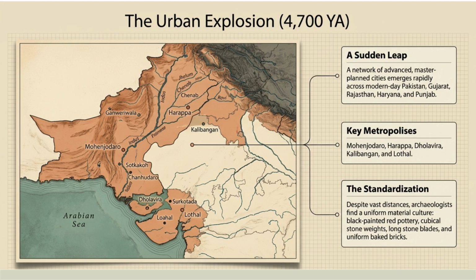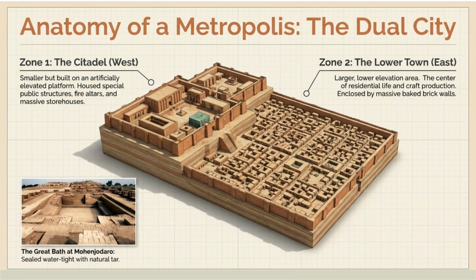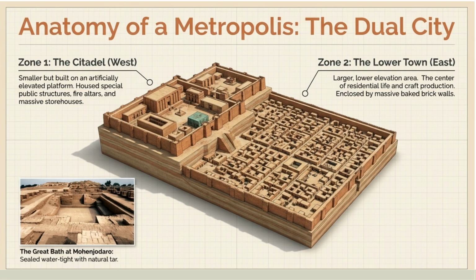Despite vast distances, archaeologists found standardization in materials like pottery, weights, and baked bricks. The Harappan metropolis featured a dual city structure, the smaller citadel west for public structures, and the larger lower town east for residential and craft production. Key structures, like the Great Bath at Mohenjo-daro, were sealed watertight.